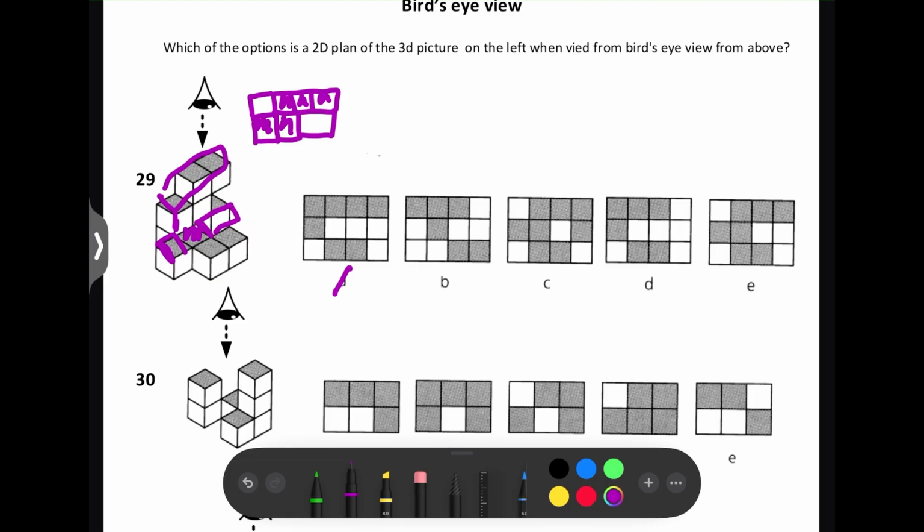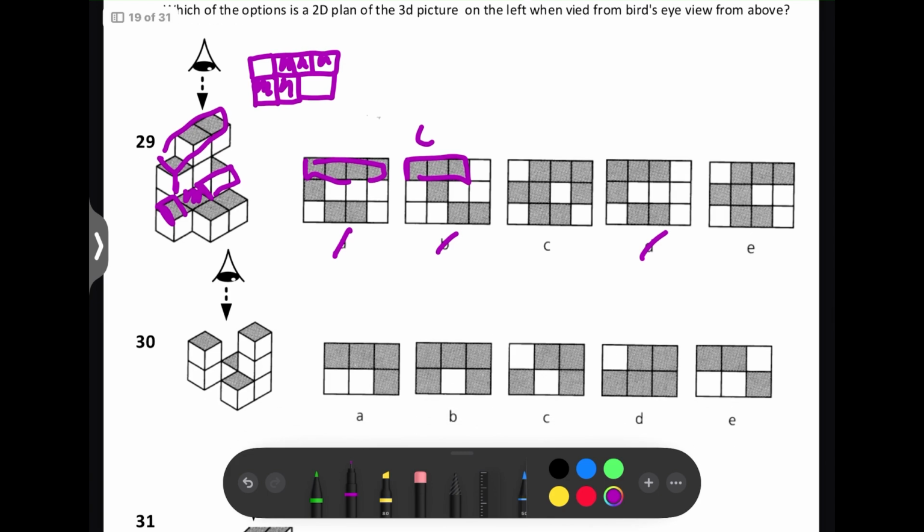So that means we can already rule out A because there's 4 grey ones at the top when there shouldn't be. And we can rule out B because there's 3 on this left side when there should be more on the right. Same reason we can rule out D. And so we know the answer's got to be E because of the second row. There should be 2 grey squares like I've drawn. Sorry, there should only be 2 grey squares, not this third one here, because these 2 spaces are blank. Only 2 like that.